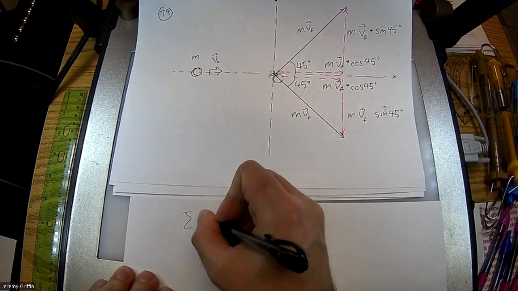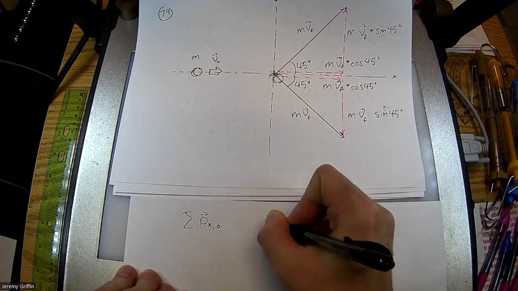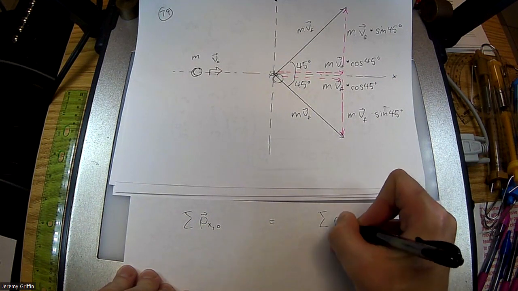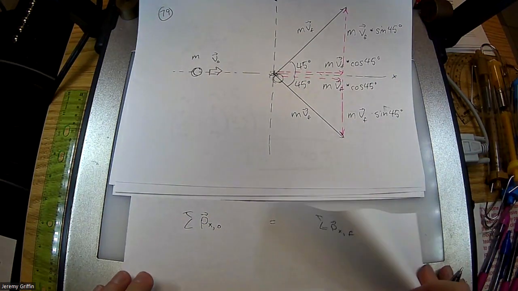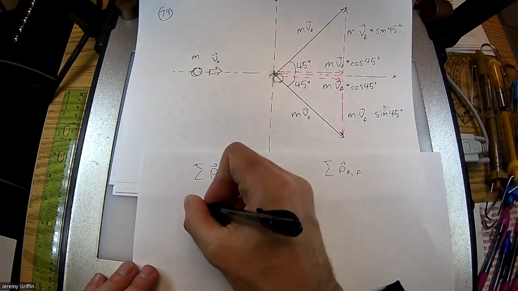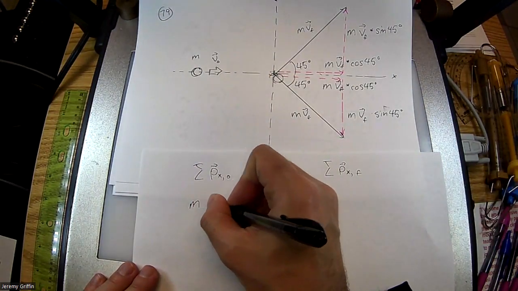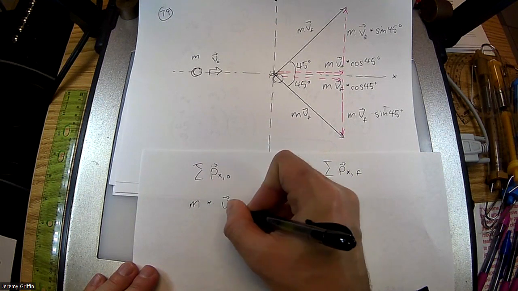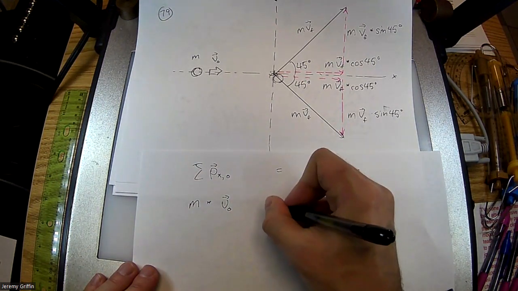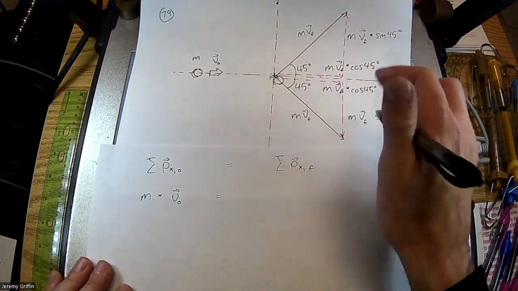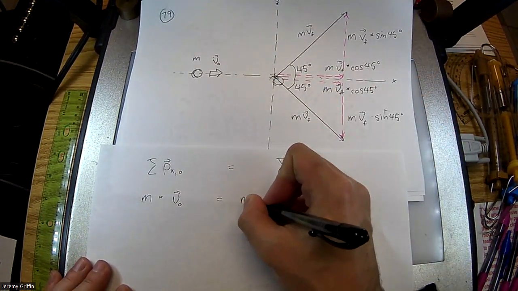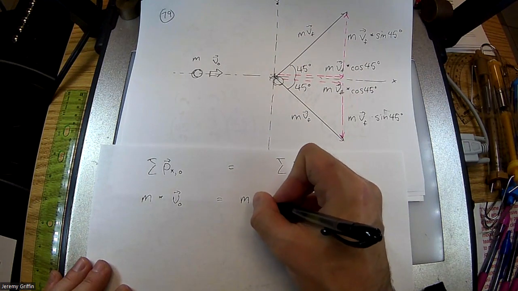So sum of momentum in the x direction initial equals sum of momentum in the x direction final. And that was mass of the cue ball times the strike speed of the cue ball. That's going to go into, well, 2 rightward components for the momentum. So I got mass of the cue ball times velocity final.